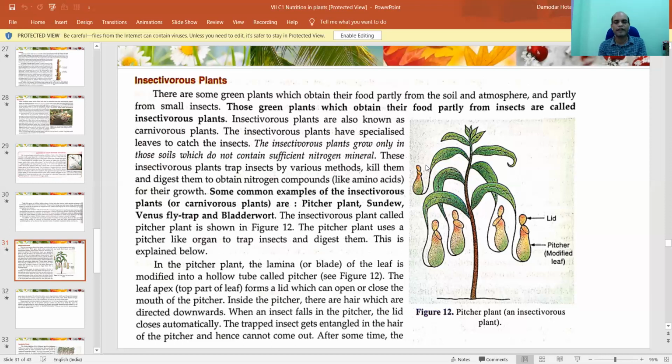And by this kind of activity, one kind of hunting, you can say, like earlier people go to the jungle or forest to hunt like this. This is a kind of indirect hunting, right? By hunting with this plant's leaf. This is called insectivorous plant, and this is one type of nutrition.